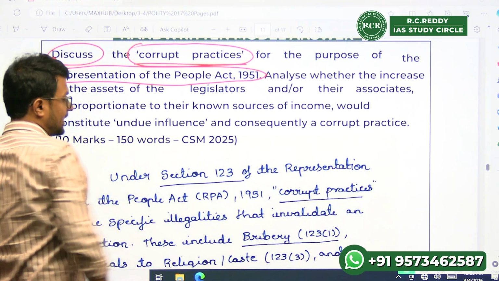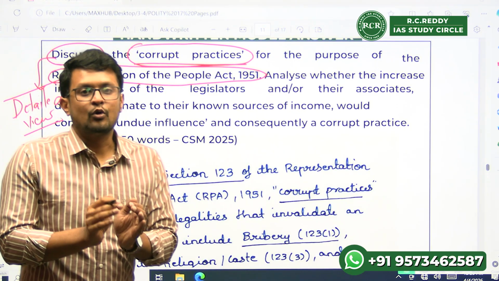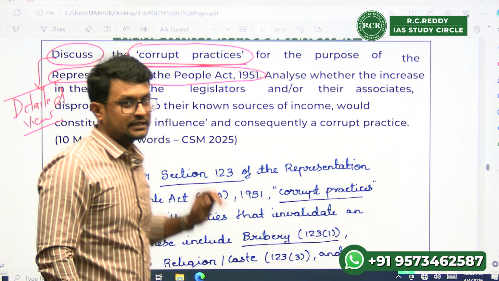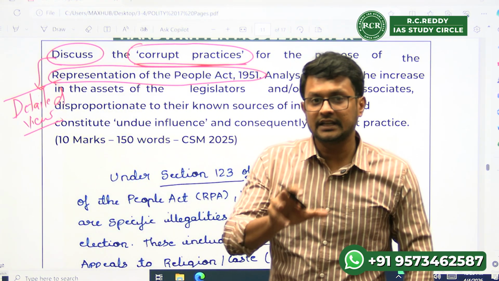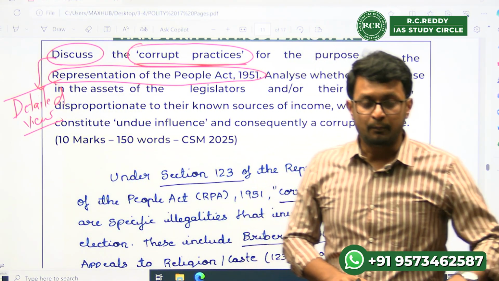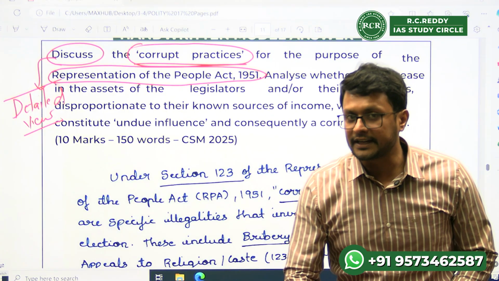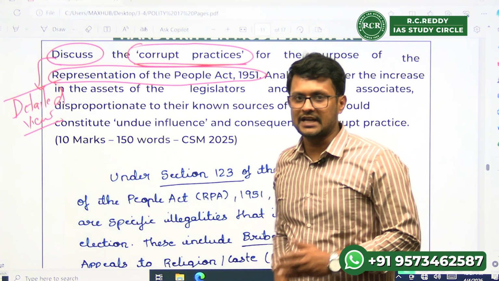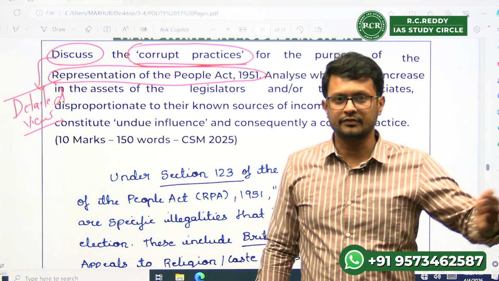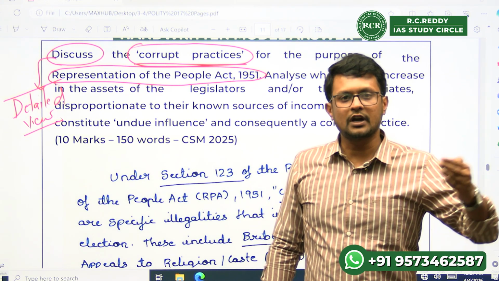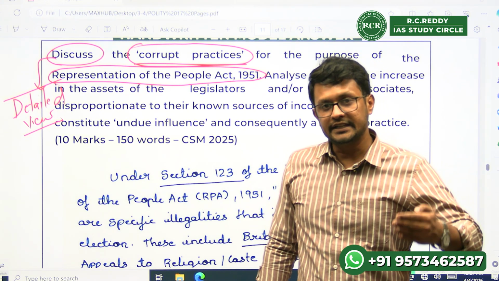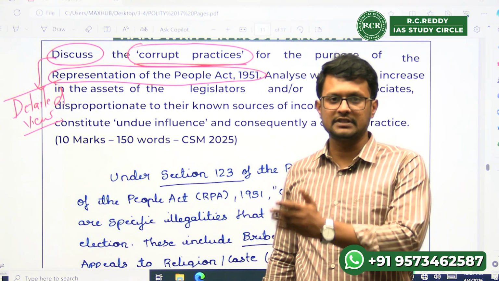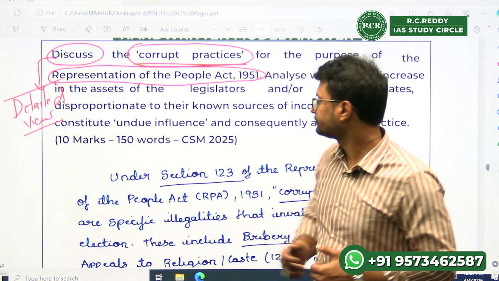So, he is saying, tell me about the different corrupt practices, right? The different corrupt practices in a traditional and non-traditional sense as part of the Representation of People's Act. That forms the first part of your question. So it is more or less you are giving him the details of what are the different corrupt practices under the Representation of People's Act that we see till now.